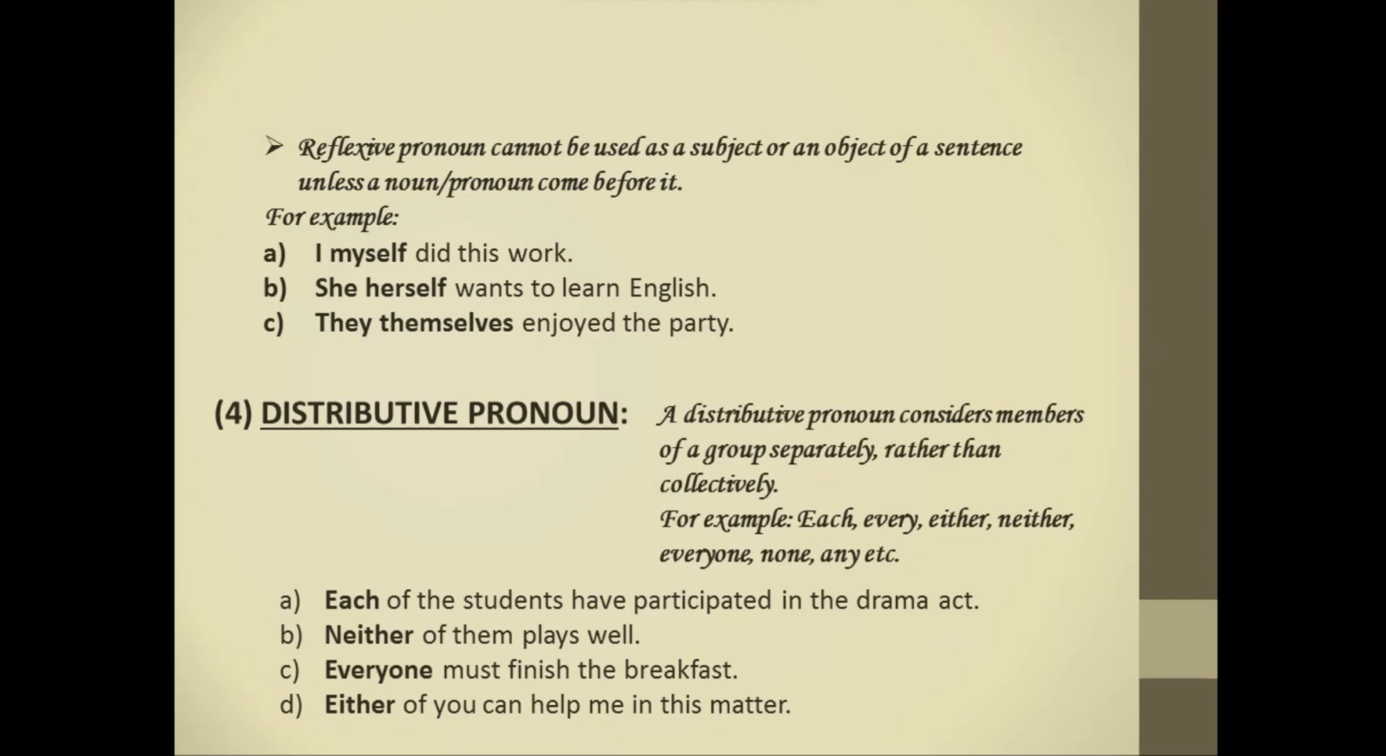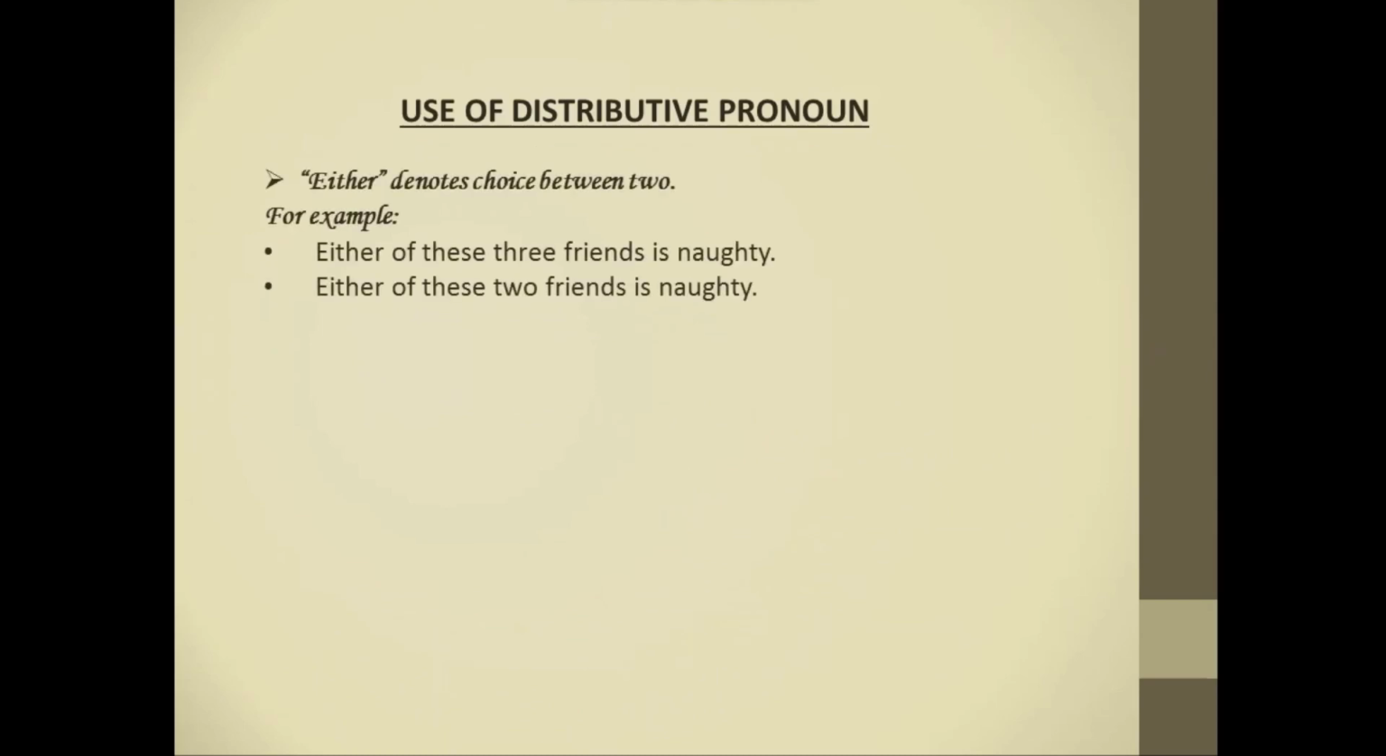Let's see what the uses of distributive pronoun are. Either denotes a choice between two. For example, either of these friends is naughty. Either of these two friends is naughty. Here you can see the first sentence is wrong because either is a choice between two. So the second sentence is correct.